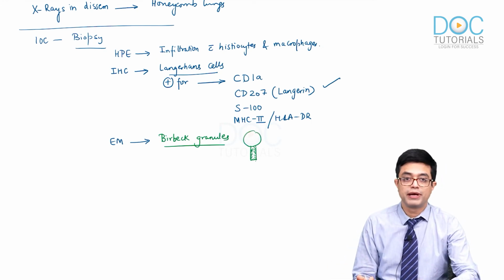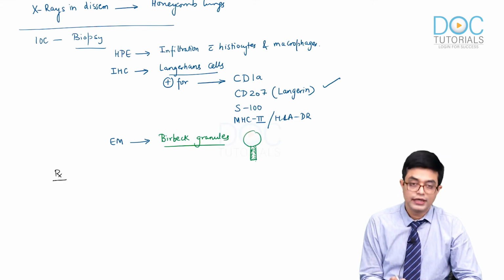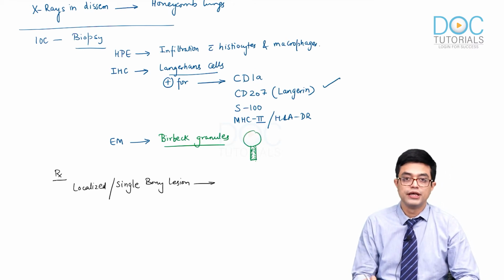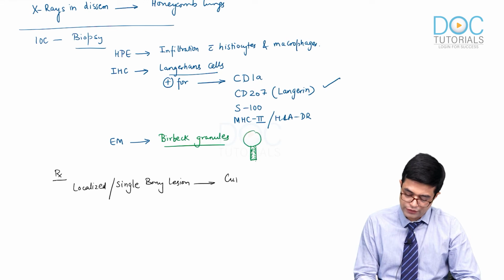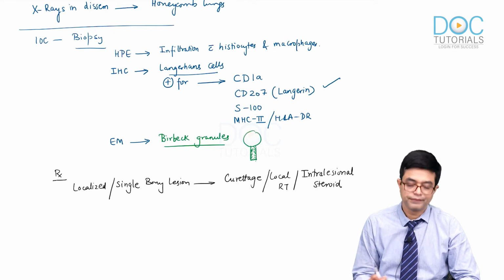Going back to our discussion, let's talk about the treatment. The treatment varies according to the severity of the disease. In case it is a localized disease or a single bony lesion, you don't need to give any systemic agent. You can simply do curettage, give local radiotherapy, and do intralesional steroid injection. Triamcinolone is the commonly used steroid.